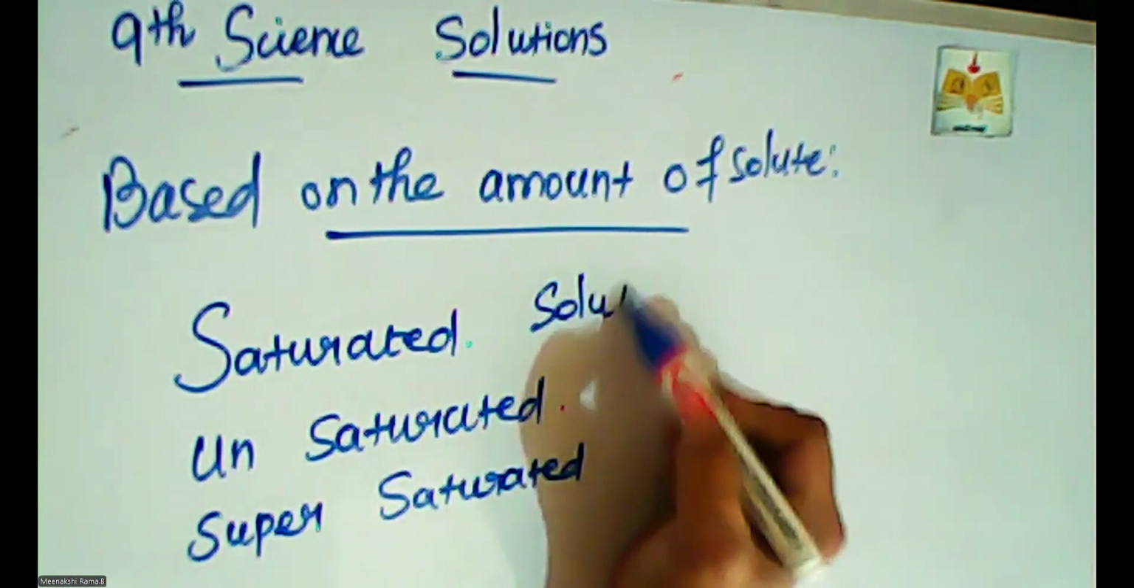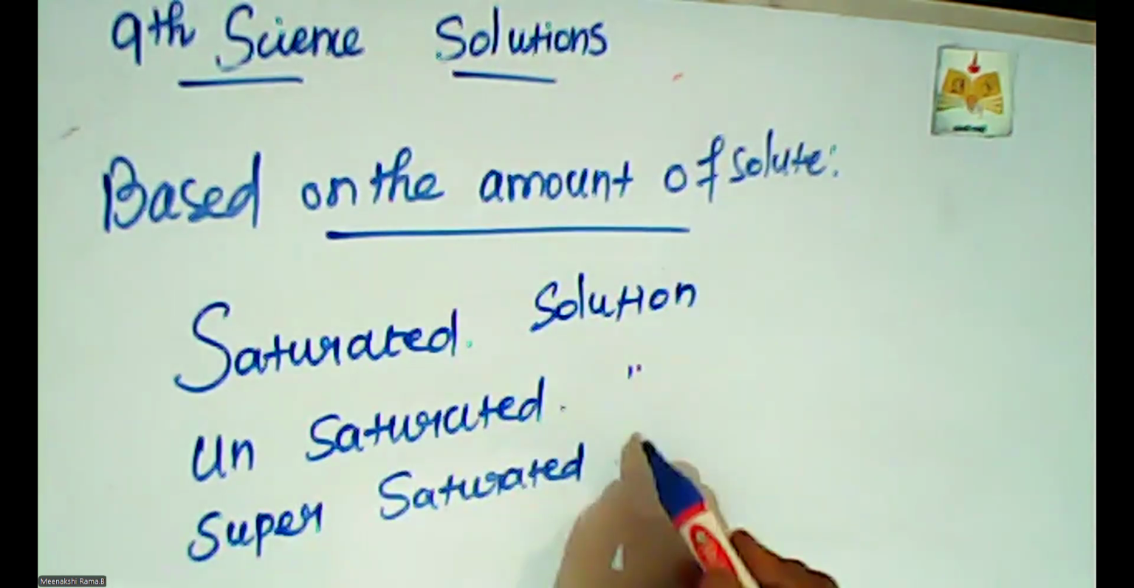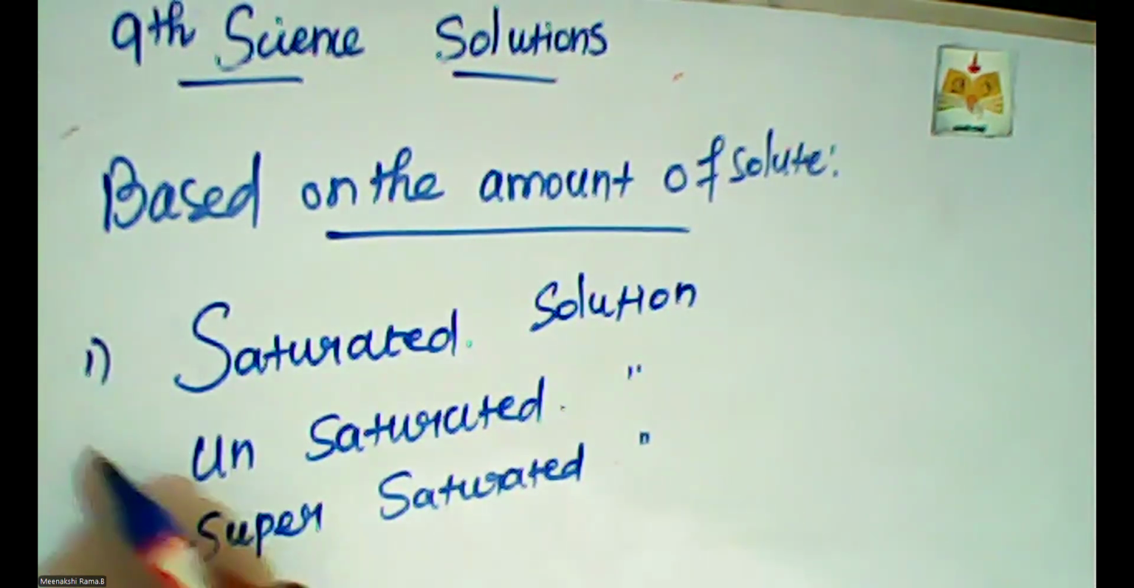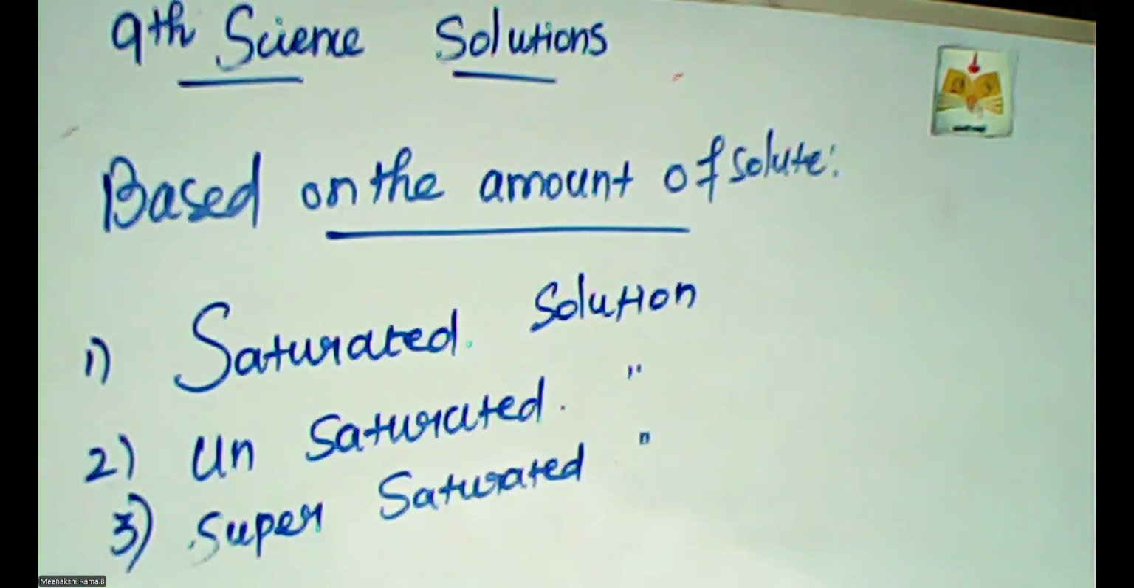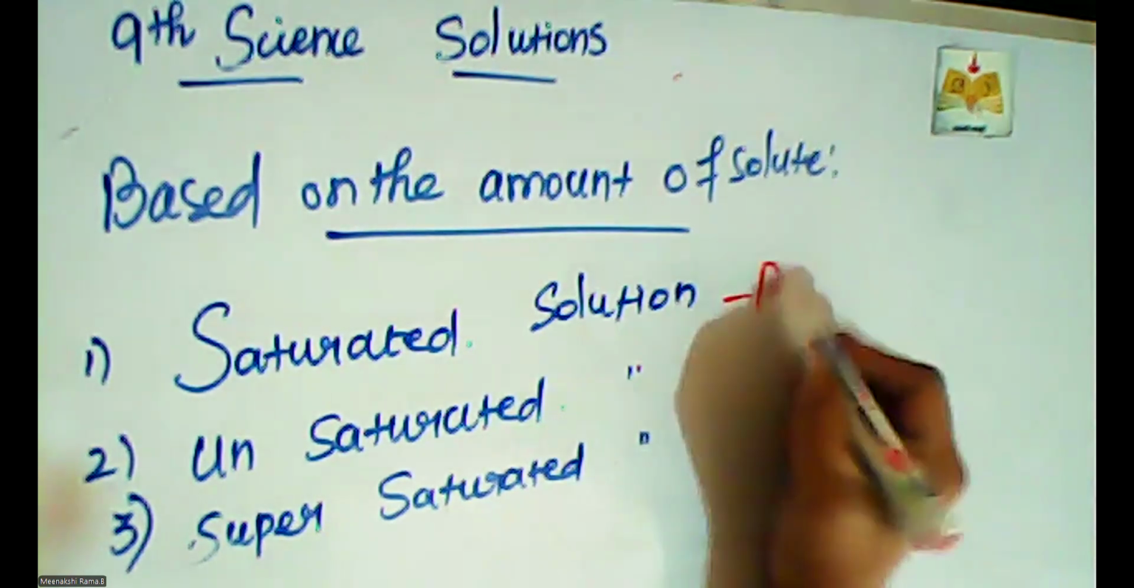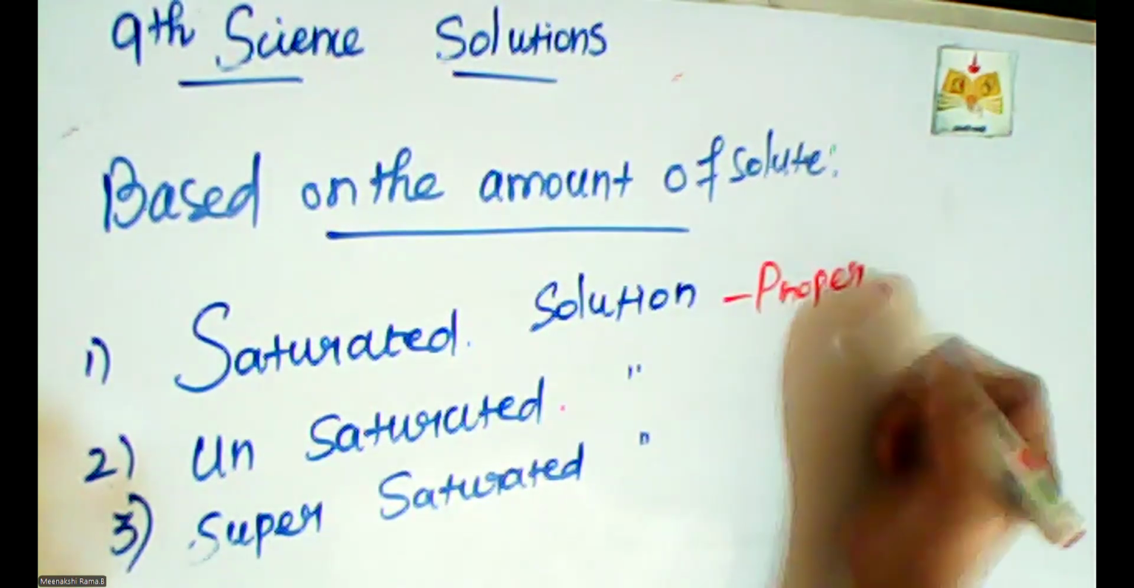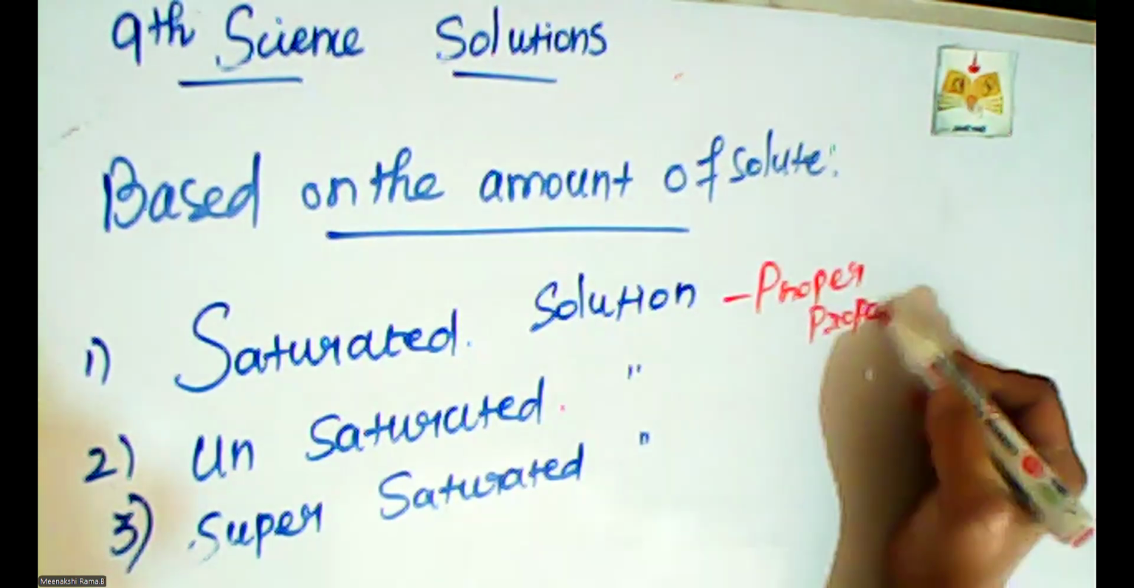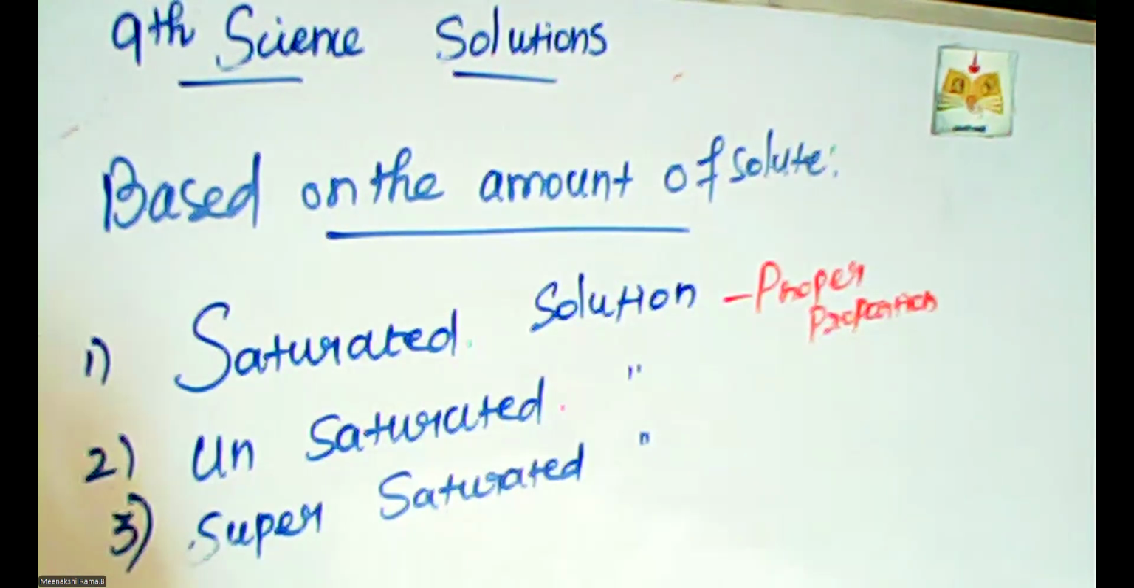Saturated solution, unsaturated solution, and supersaturated solution. Saturated solution means a solution in which no more solute can be dissolved in that definite amount. That is called a saturated solution. That is the proper percentage, the proper proportion. So proper proportion is called a saturated solution.